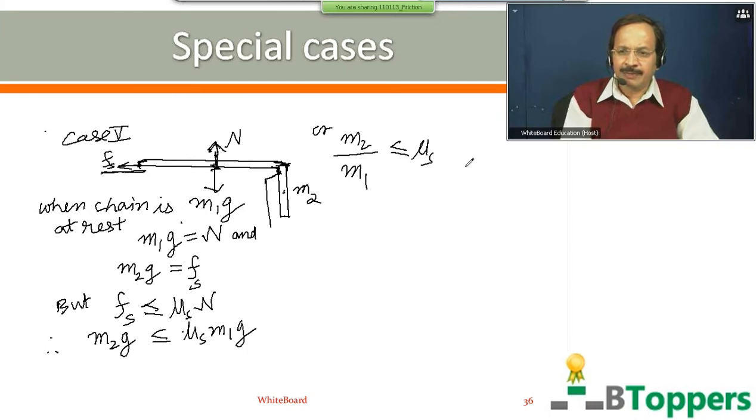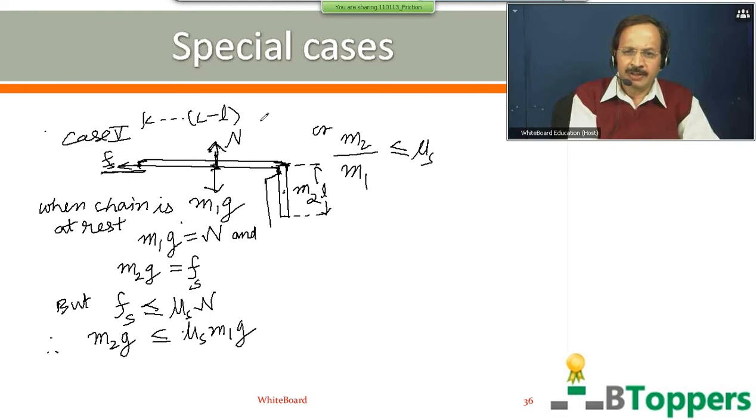Let capital L denote the total length of the chain. Let small l denote the length of the hanging part of the chain. So the length of the remaining part of the chain resting on the horizontal surface of the table will be capital L minus small l. Mass M2 by mass M1, the ratio of the mass of the two parts of the chain, can be taken as the ratio of the lengths of the two parts of the chain.